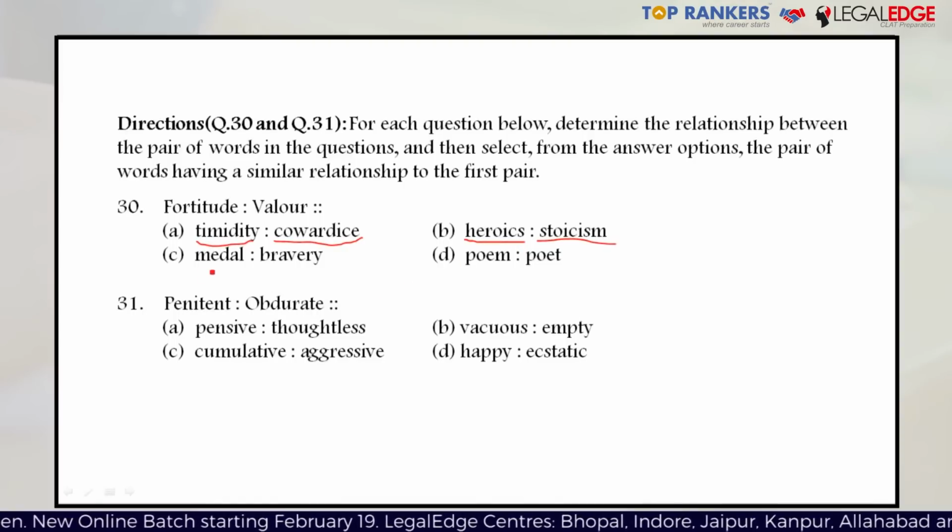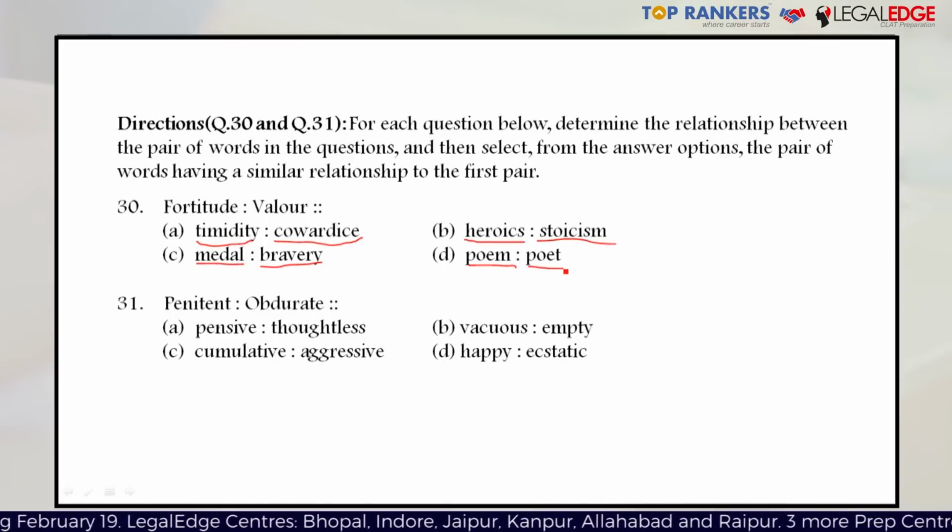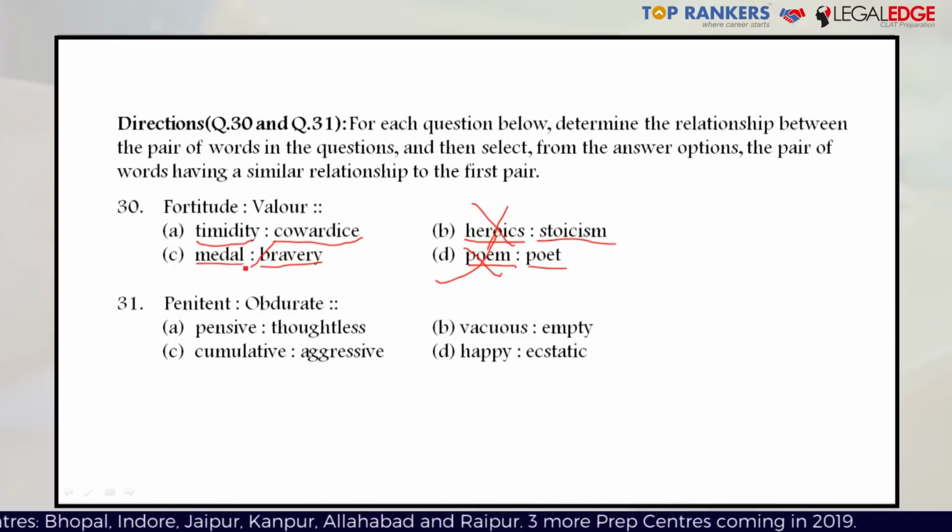Moving on to option number C, medal and bravery. Even though these are related, they are not direct synonyms. Option D, poem and poet, are not synonyms either. A poet writes a poem, and a medal is given when you show an act of bravery, or when you commit an act of bravery. So the right answer here, since options B, C, and D are eliminated, is option A.